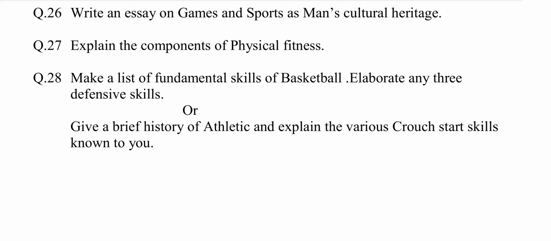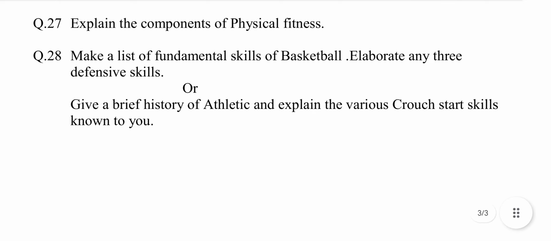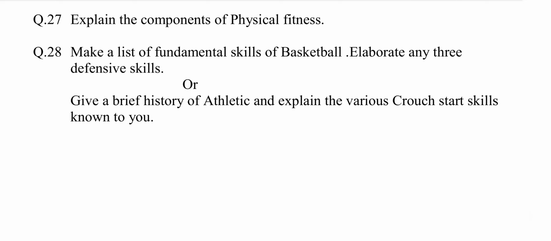Question number 27. Explain the components of physical fitness. This question is chosen from chapter number 1, Physical Fitness. The answer may be: there are 5 components of physical fitness as listed below. Number 1, strength. Types of strength: static strength, dynamic strength. 2, speed.